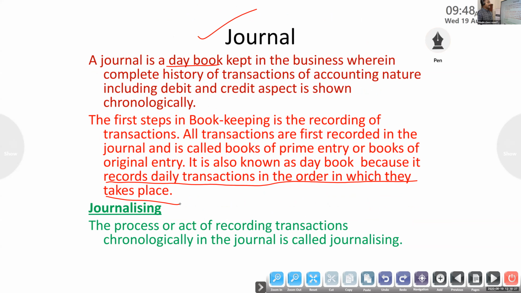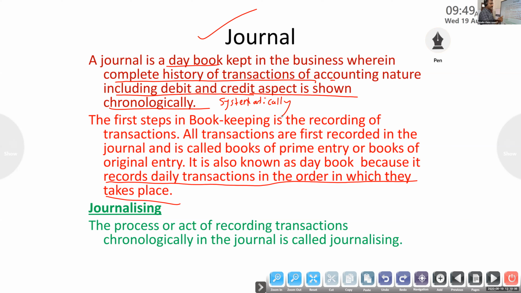It is a day book kept in the business wherein the complete history of the dealings of accounting nature, including the debit and credit aspect, is shown chronologically and systematically. A lot of transactions take place in a day, so first we record them in the journal. Every company records its transactions in the journal.